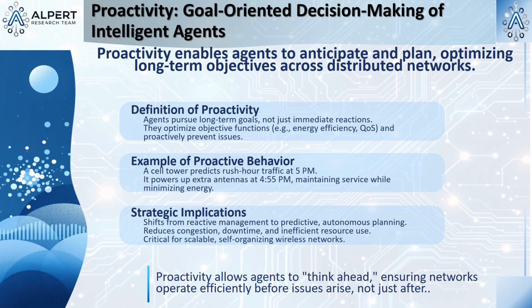The third one is proactivity. Proactivity means the agent isn't just stimulus response. It isn't just see interference, change channel. It actively pursues long-term goals. It has an objective function it's trying to optimize. It's not just reacting to a problem. It's anticipating it and preventing it. It's planning. That's the key difference between reactive and proactive. So it's predicting the future, essentially. In a limited statistical sense, yes.